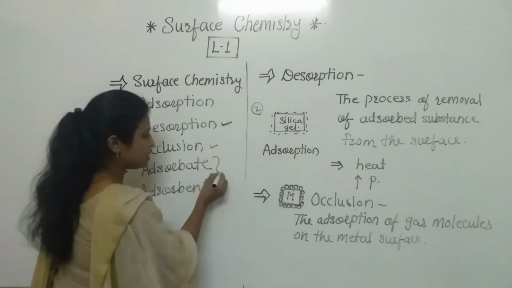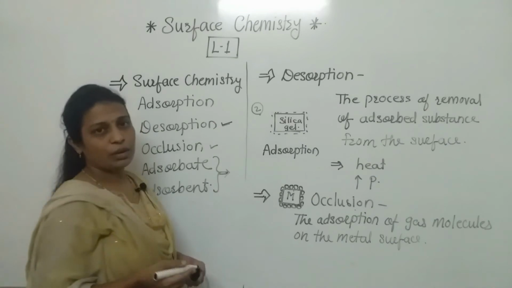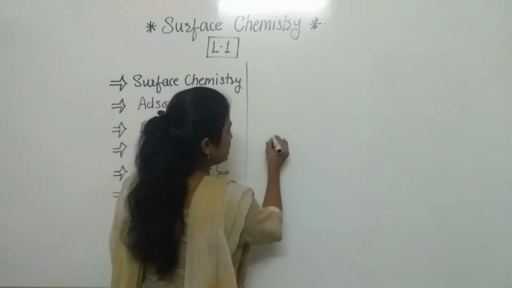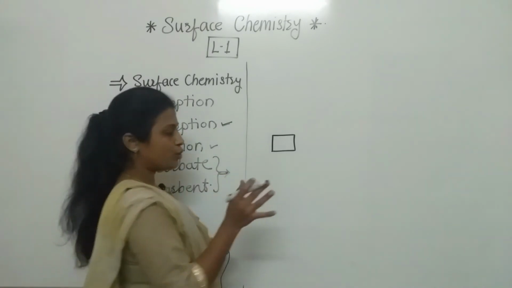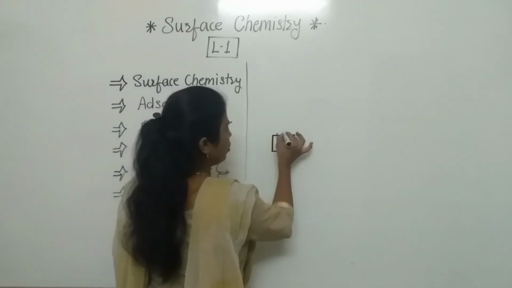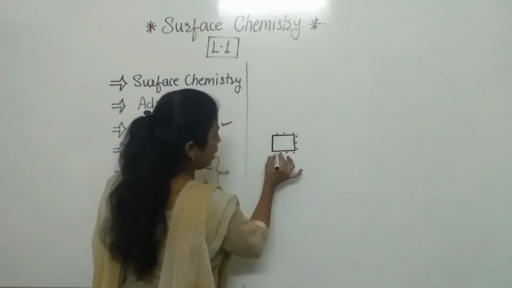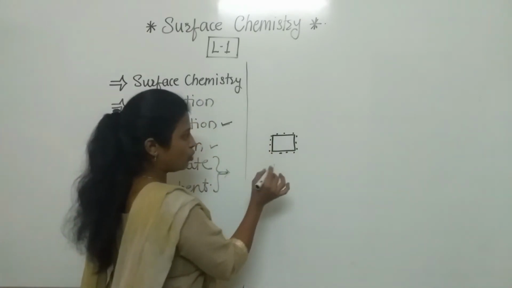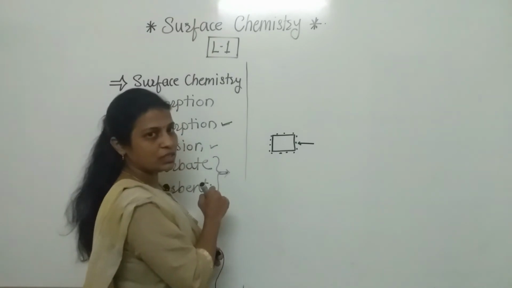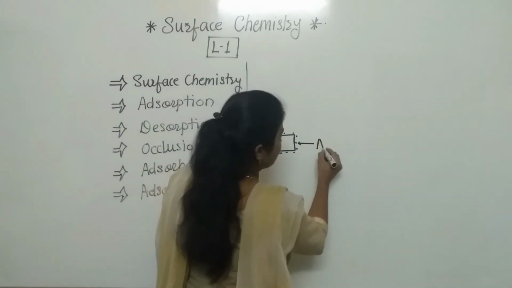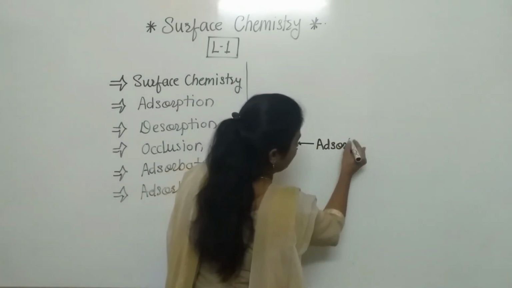Now we will discuss these last two important points. If we consider this is the surface, which is solid or liquid, we don't know, but it is the surface, and on that some molecules get adsorbed. So those molecules adsorbed on the surface are called the adsorbate.